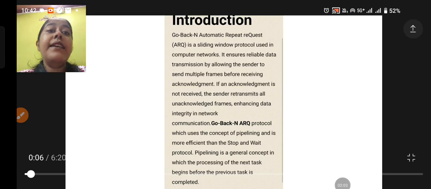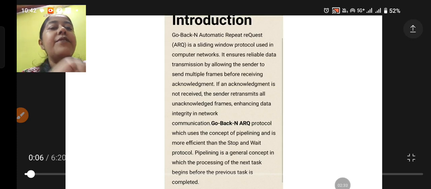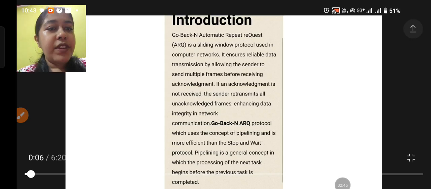That is, if the sender is not receiving an acknowledgement for a single frame, it will retransmit all the frames which have not been acknowledged. So here, the sender is not waiting for the acknowledgement, but whenever it does not receive an acknowledgement for a particular frame, it will retransmit all the unacknowledged frames, enhancing the data integrity in the network.